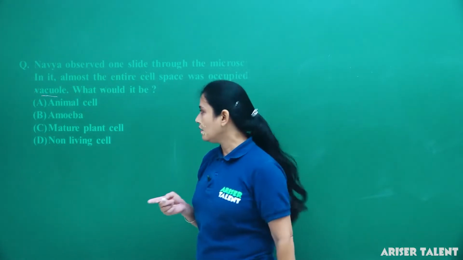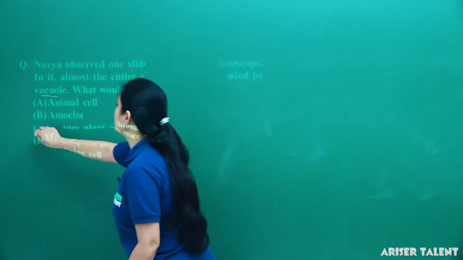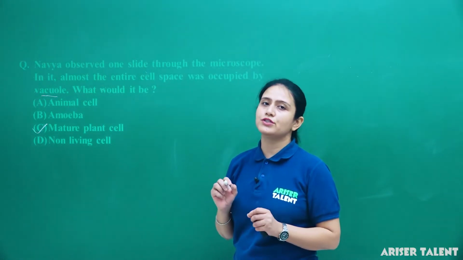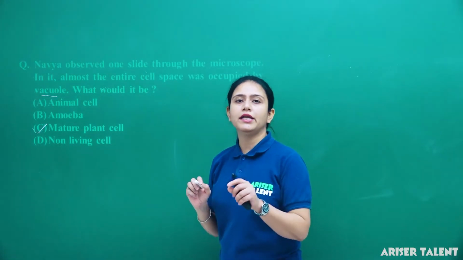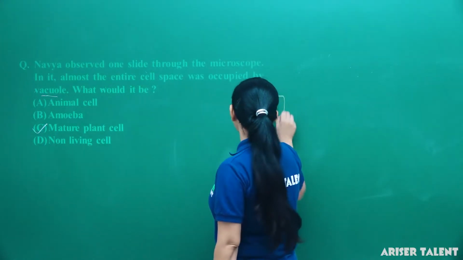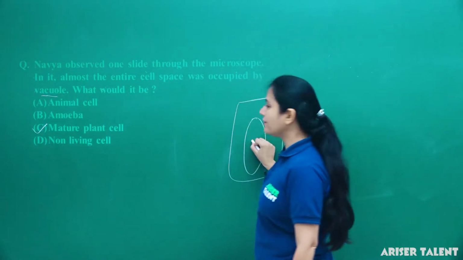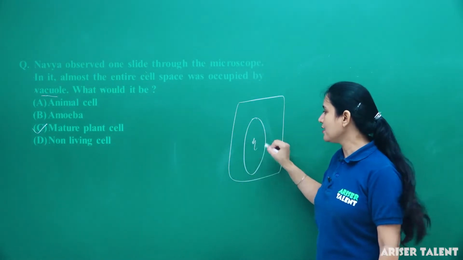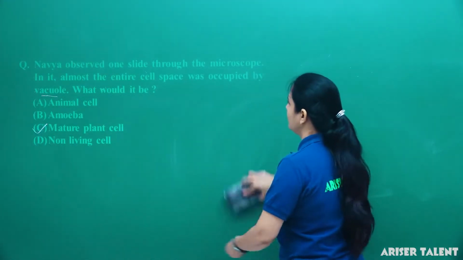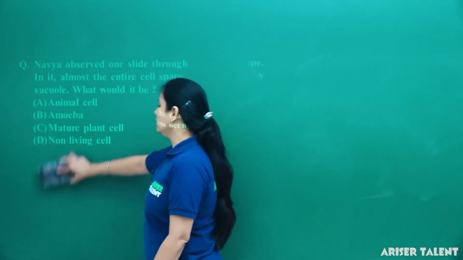Okay, so here the answer would be mature plant cell, that is option C, because it is a feature of a mature plant cell that it contains a vacuole in the center to store food. Suppose it is a plant cell, then it contains a central vacuole. This is the central vacuole. So by the statement we get that it is a mature plant cell, option C.